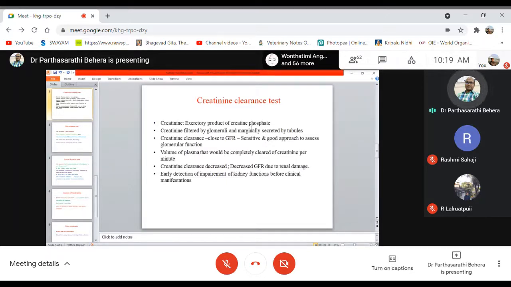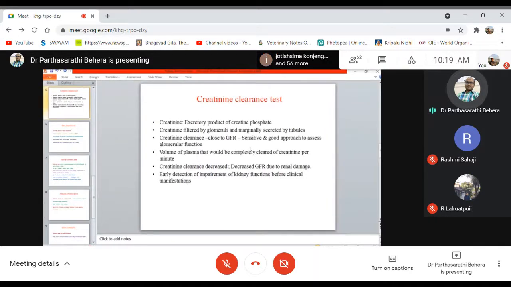Creatinine is the excretory product of creatine phosphate, meaning after metabolism of creatine phosphate, creatinine is produced. Creatine and creatinine are 2 different compounds.